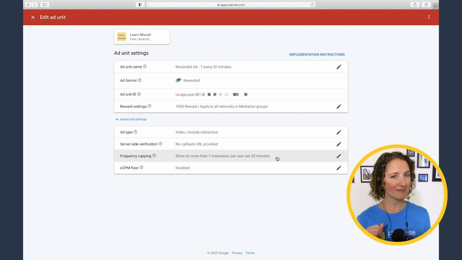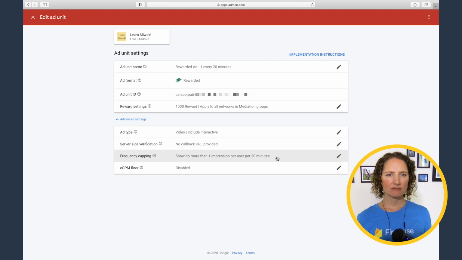And as you might guess, we'll use this setting to differentiate our two ads. In this existing ad, we're showing one impression per user per 20 minutes. So maybe for our second ad, we could up this frequency to one ad every 5 minutes instead. Now, hopefully that many ads won't degrade our user experience, but our Firebase testing will actually help us find that out.